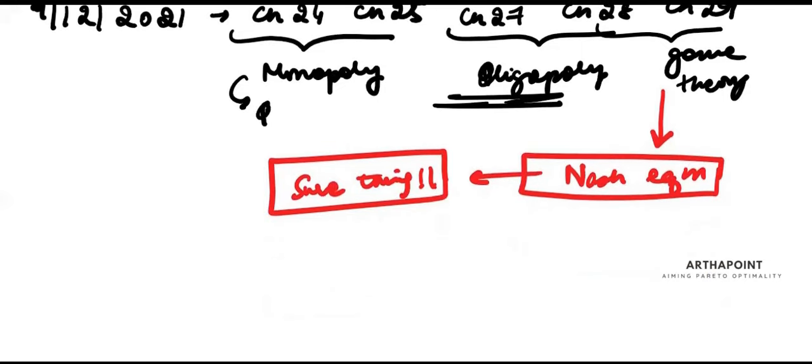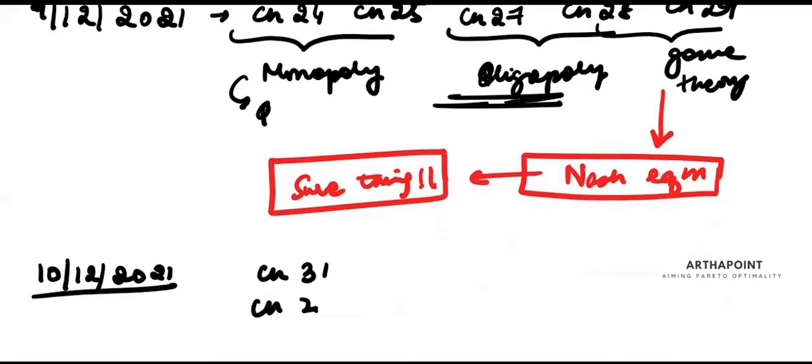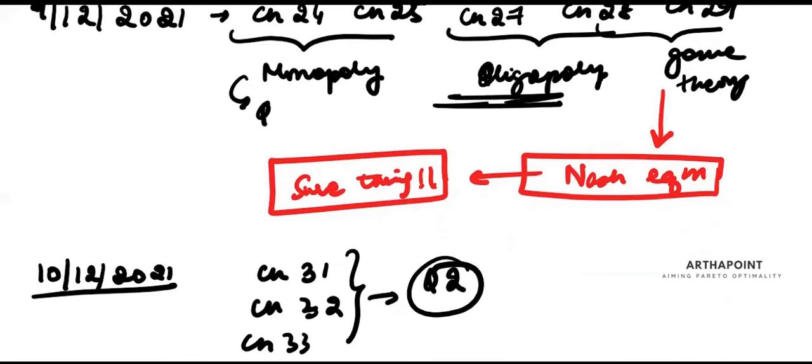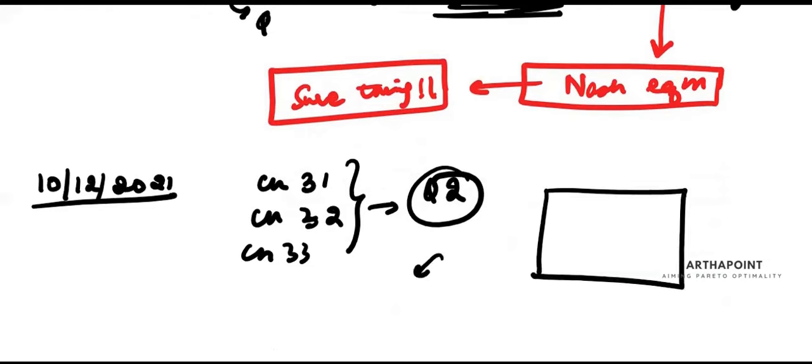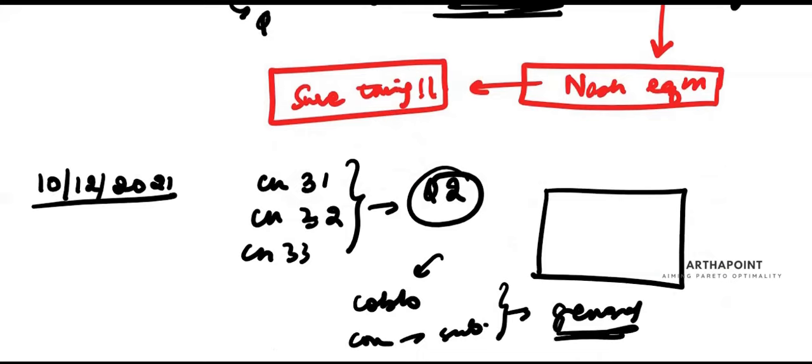Then on 10th, you will cover the chapter on general equilibrium. There was a 2-mark question from general equilibrium last year, expected to come every year. It's not going anywhere. They will ask you that this is an Edgeworth box. Consumer 1 has Cobb-Douglas preferences. Consumer 2 has substitute good preferences. Find the general equilibrium. Find Pareto efficiency.